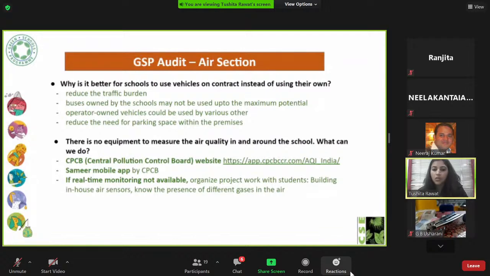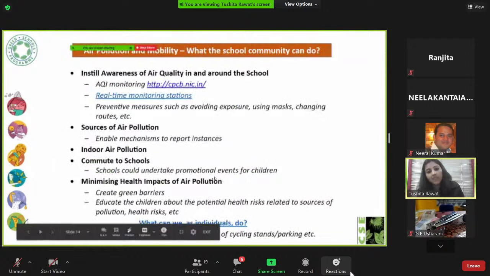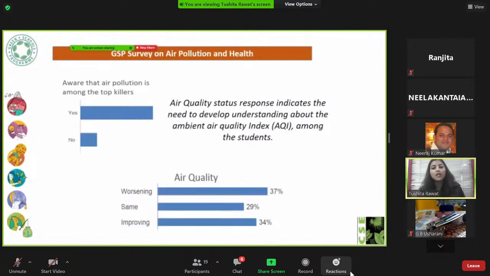And if real-time monitoring is not available in your area, you can always organize project works with your students where they build sensors and filters using discarded material. These are some of the resources that are also available on our website. So you can go check the air section of our website, where everything is uploaded.